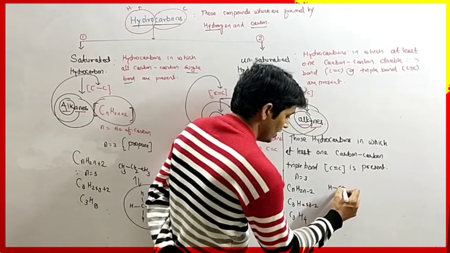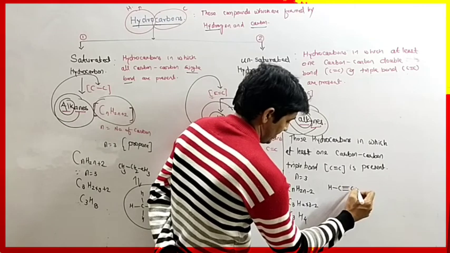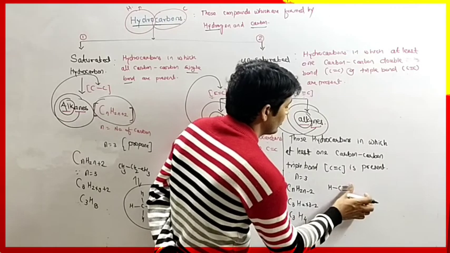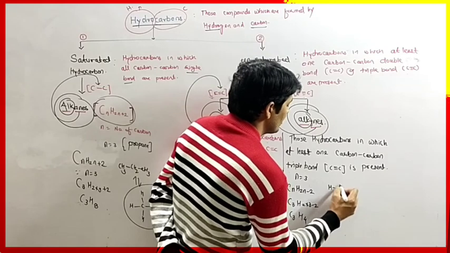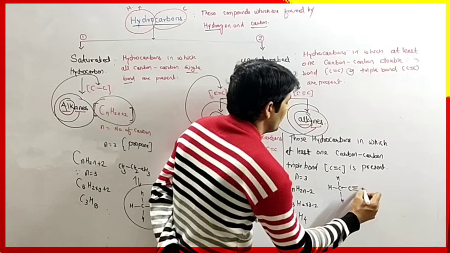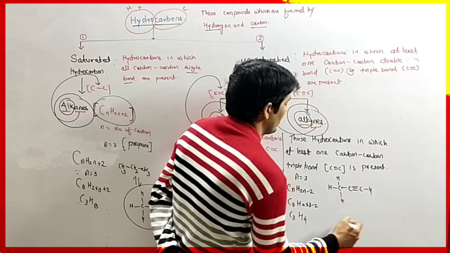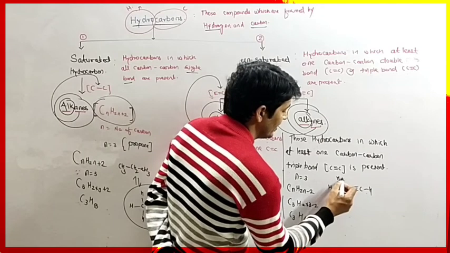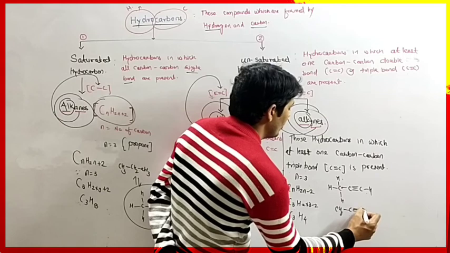So the structure is HC triple bond C, CH3, or it can be written as CH3, then C triple bond CH.